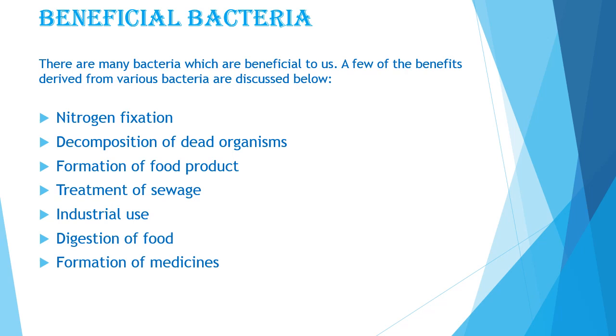Now how are they helping in the formation of medicines? Bacteria are also used to make special medicines called antibiotics, which are used to kill or stop the growth of other microbes. A few examples of these are streptomycin and gramicidin. So these are some medicines that we are getting from bacteria.